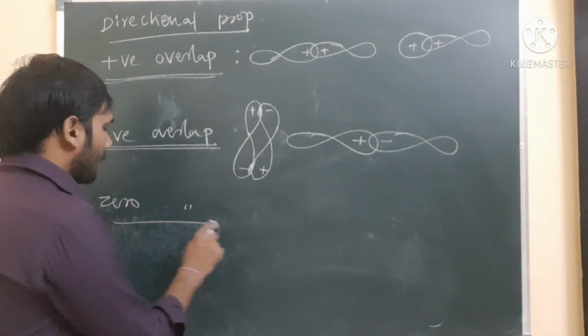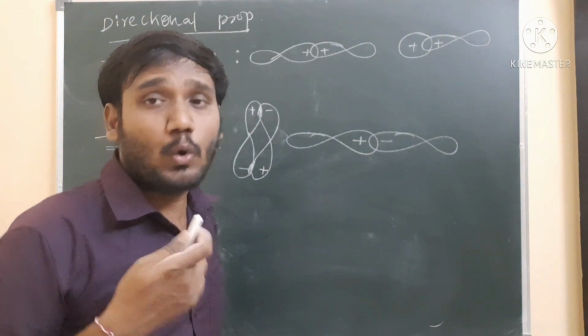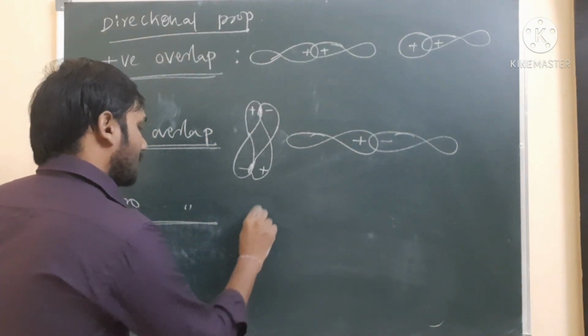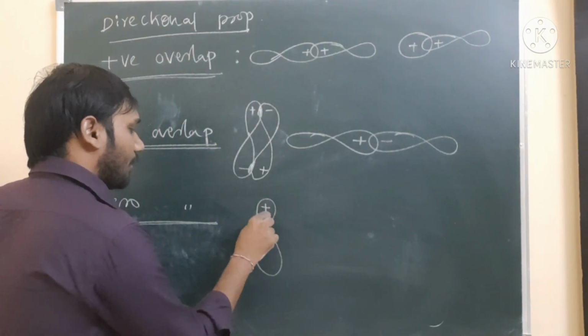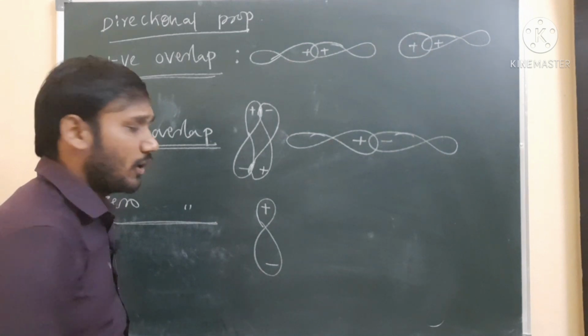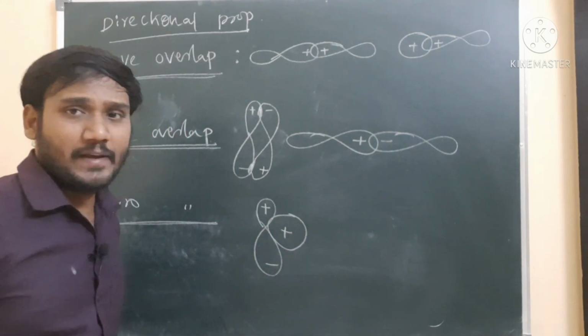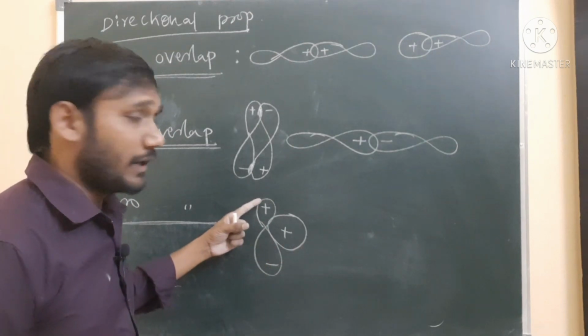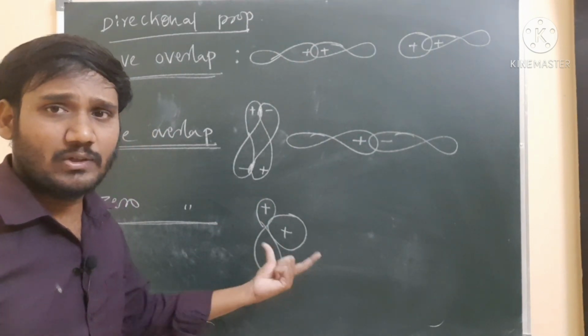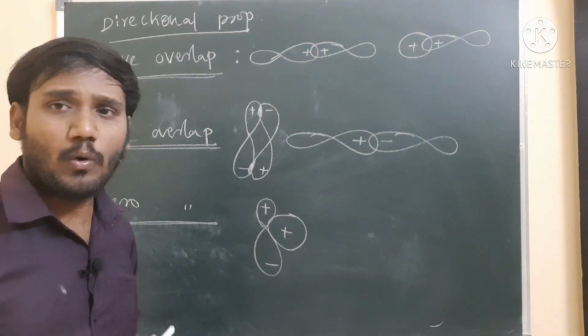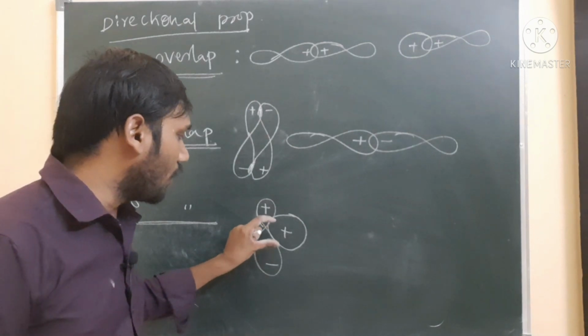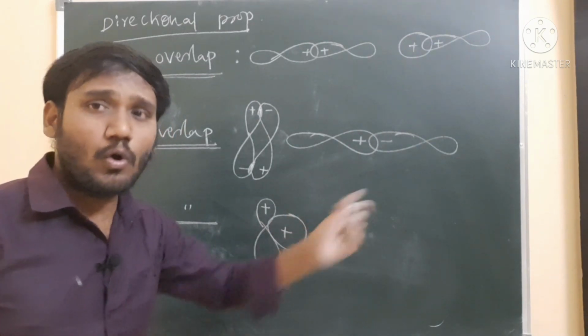Next one, zero overlapping. In zero overlapping, there is no proper overlapping. For example, I am taking a p orbital, positive and negative, and an s orbital is overlapping, but there is no particular overlapping. See, this orbital does not overlap with the above lobe or the below lobe. Such type of overlapping we can say is zero overlapping. It does not overlap properly, or there is no overlapping.